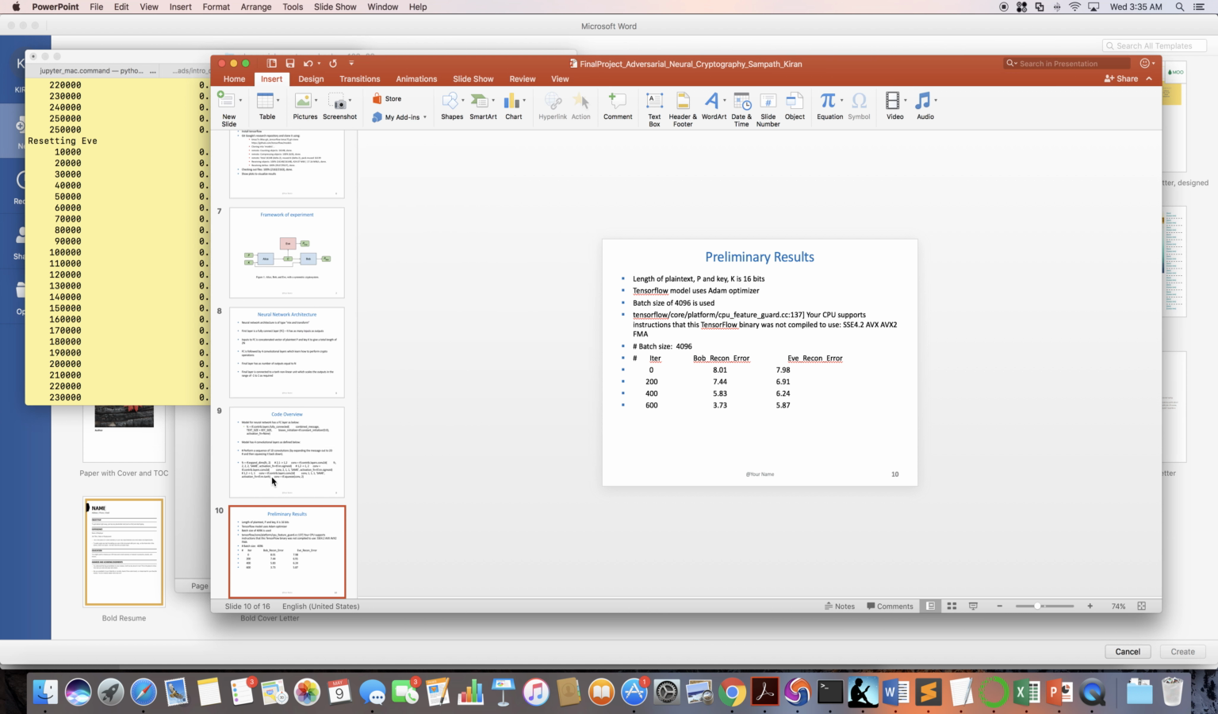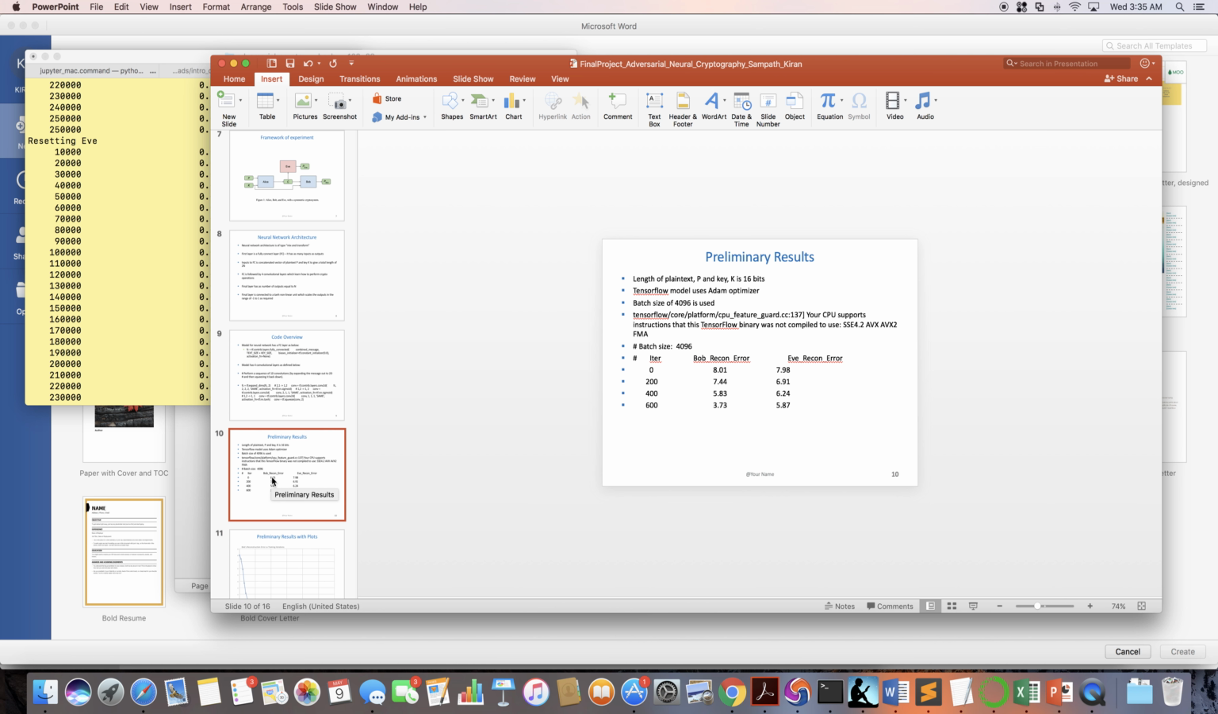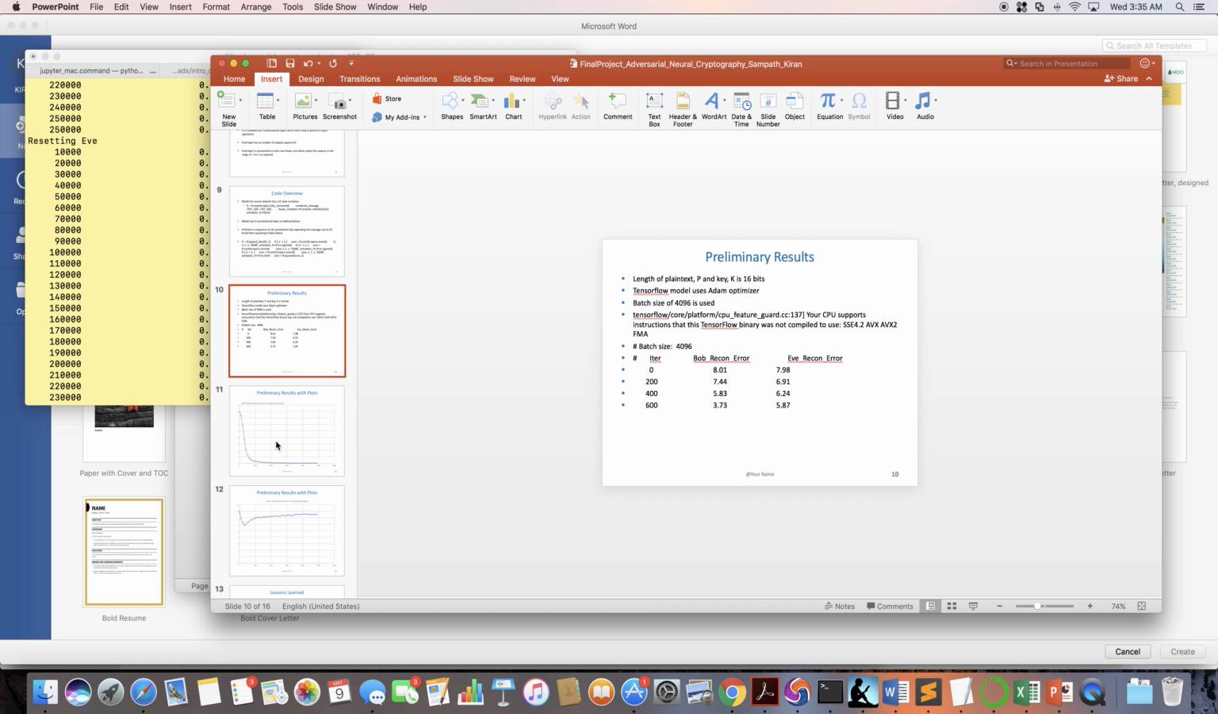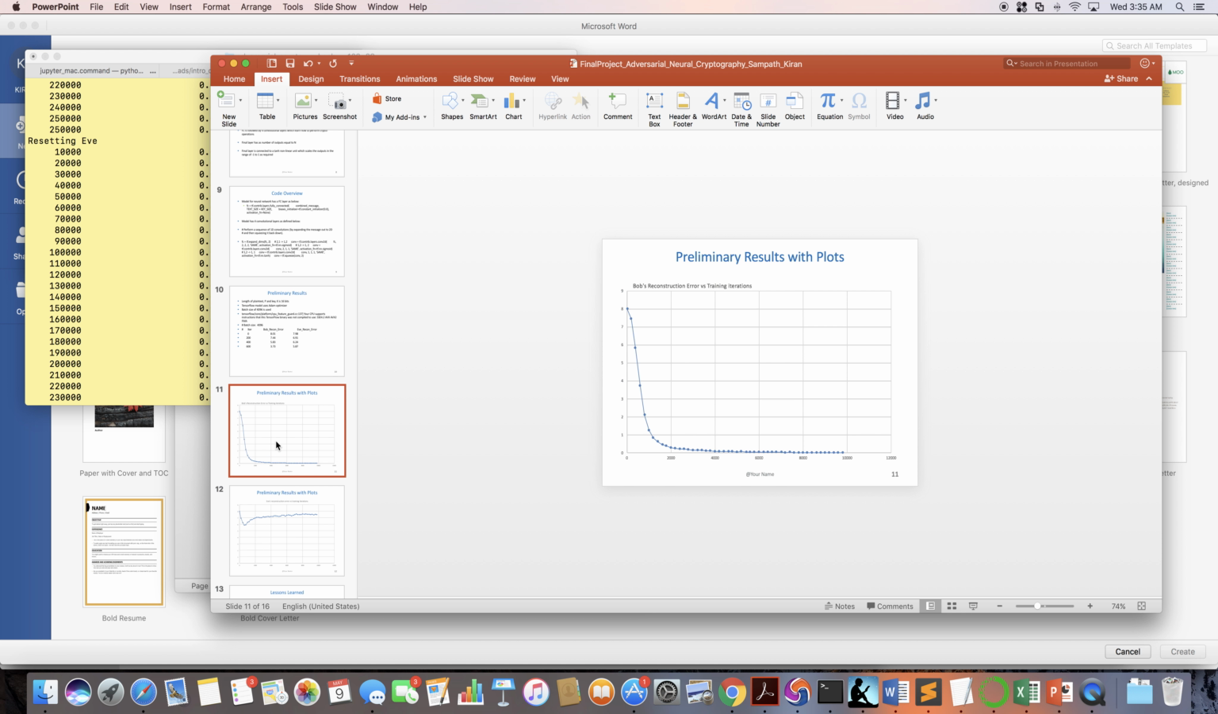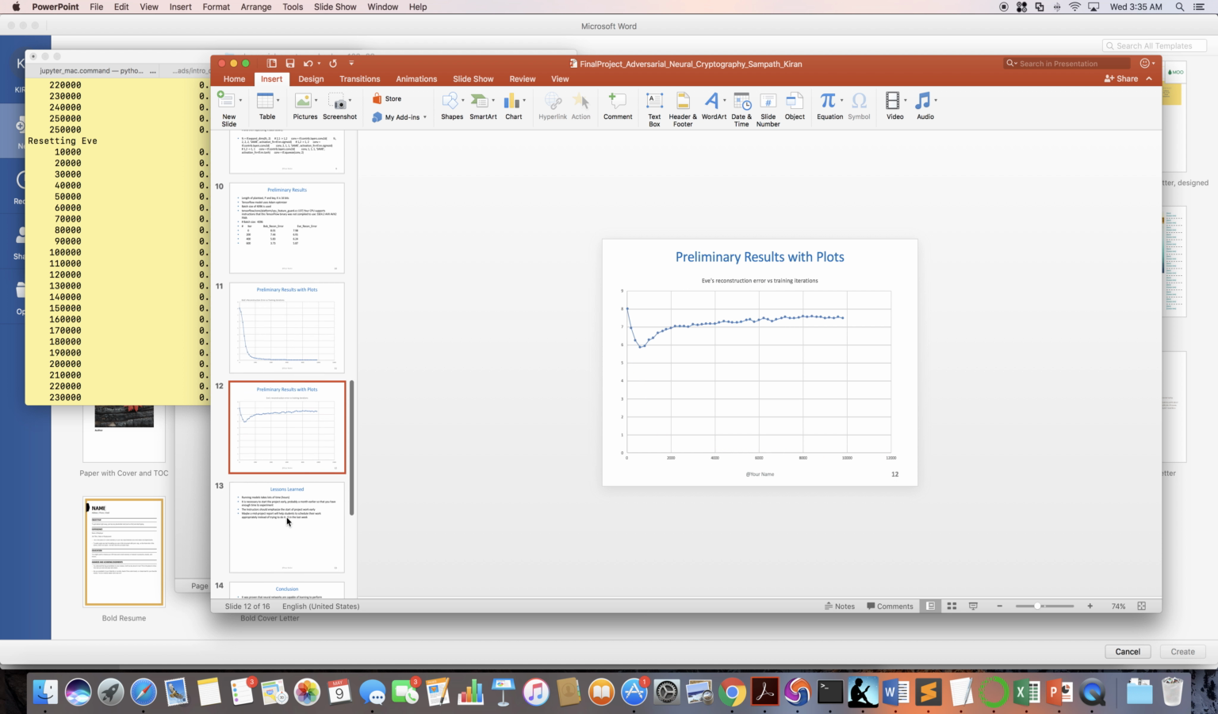So the architecture does indeed produce the desired results. This also can be seen in the plots that are shown here. And this concludes the presentation.